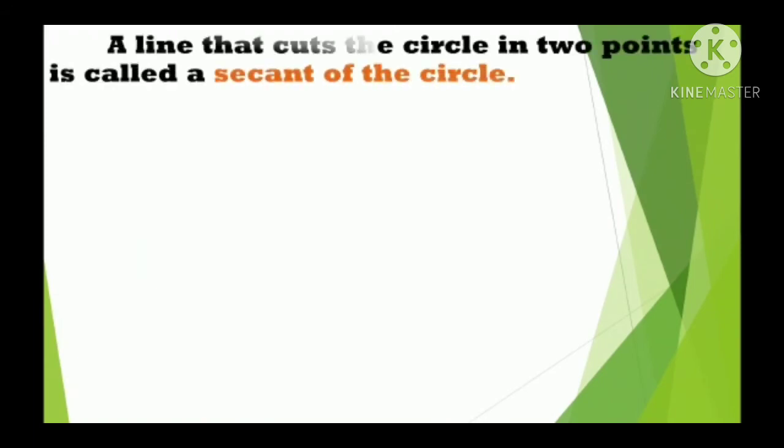Then, secant of the circle. A line that cuts the circle in 2 points is called a secant of the circle. Before that, what is a line? A line is a straight path that has no beginning and no ending. So a line that cuts the circle in 2 points is called a secant of the circle.